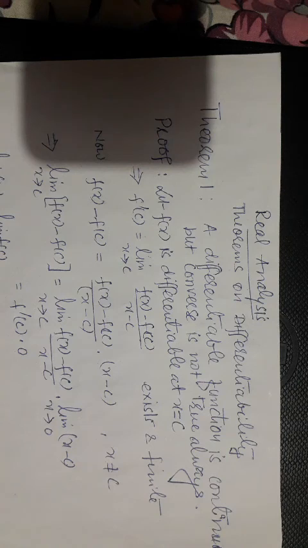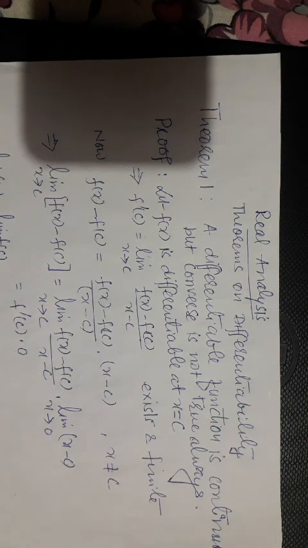By using the definition of differentiability at x equal to c, we can write f dash c equal to the limit of f of x minus f of c divided by x minus c as x tends to c. It should exist, finite and unique also.